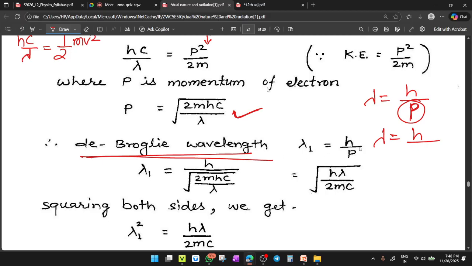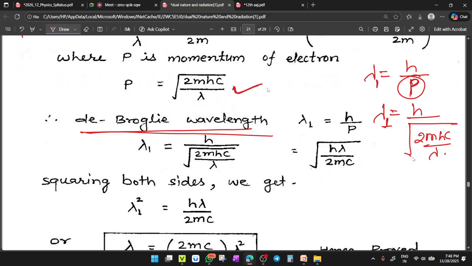So the de Broglie wavelength of the particle is lambda 1. Lambda 1 equals h upon p, and we have p equal to under root 2mhc upon small lambda. Clear? Now one h and h get cancelled out.